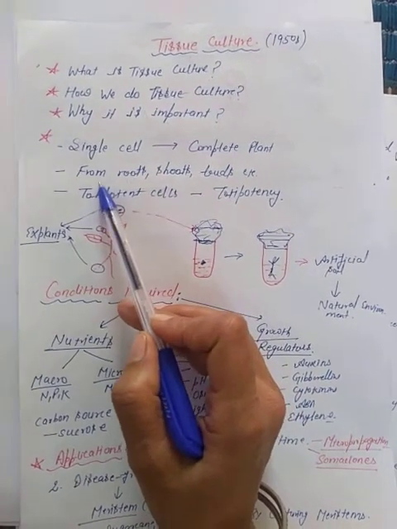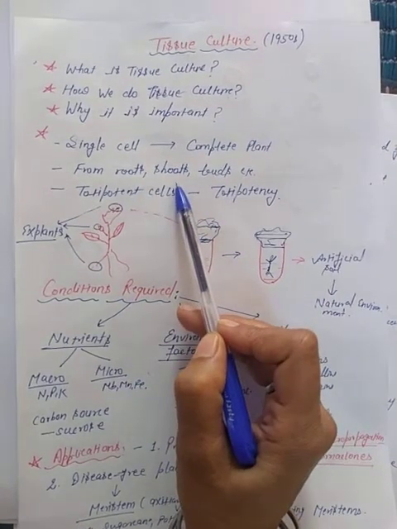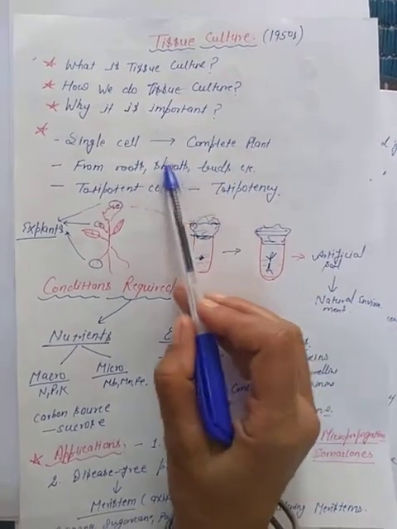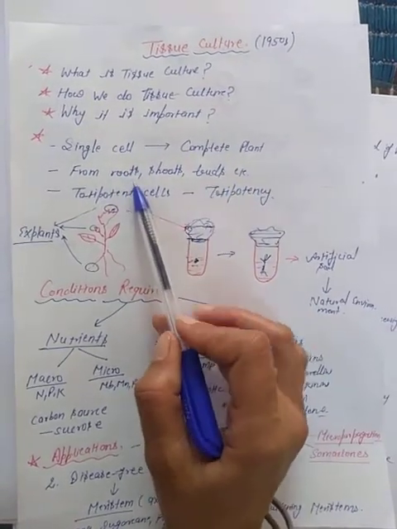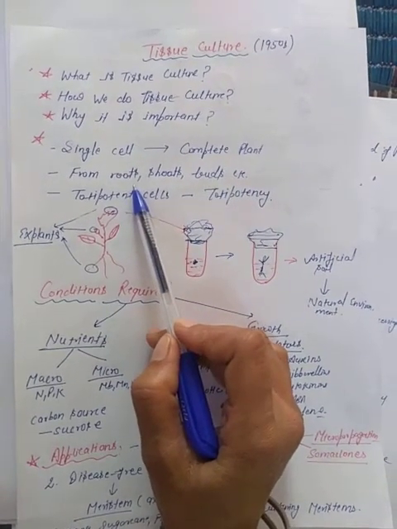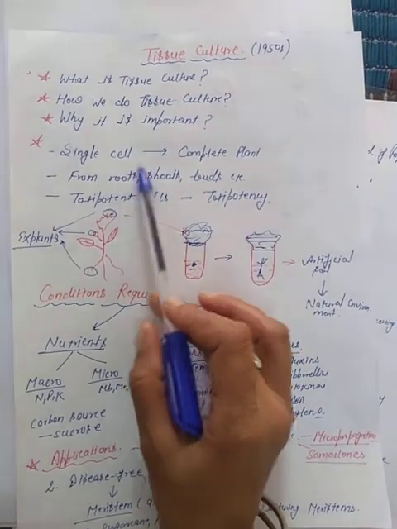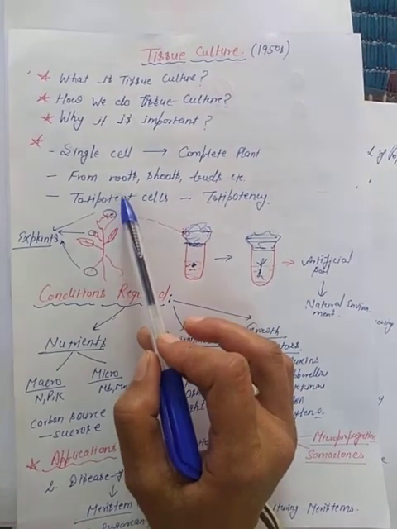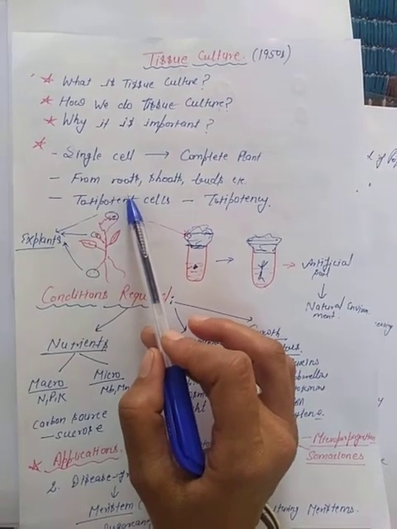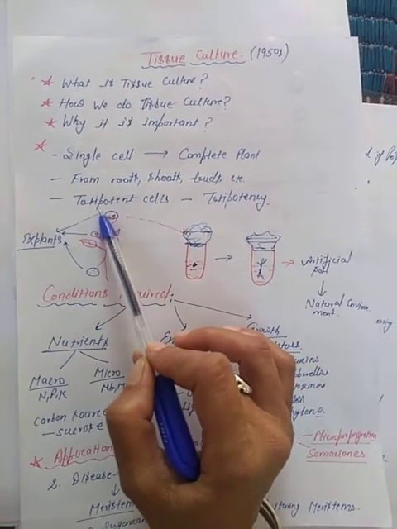We can take them from any parts, like from the roots, from the shoots, from buds, etc. All these parts of the plants can be used to obtain the cells, right? We use very new cells, apical regions here, because they have the ability to divide, and these cells are called totipotent cells, right?